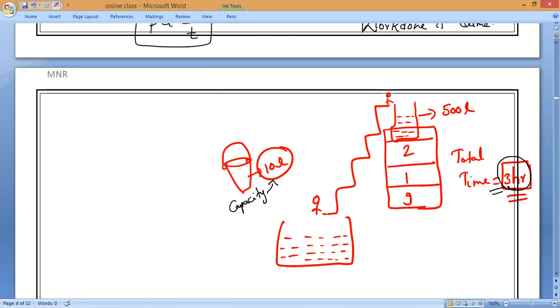So maybe in the first half an hour he can work faster, the next half an hour very slow, the last half an hour extremely slow. But still, what is the total time taken by him? Everybody, please respond. Only the total time taken by him is how much? Mithashri? 3 hours. 3 hours.